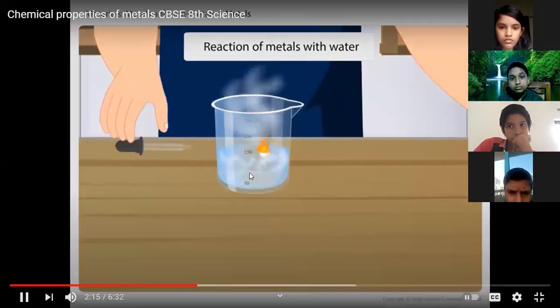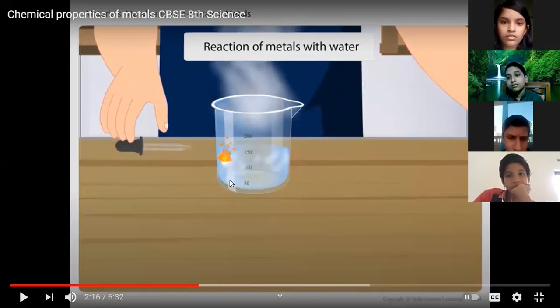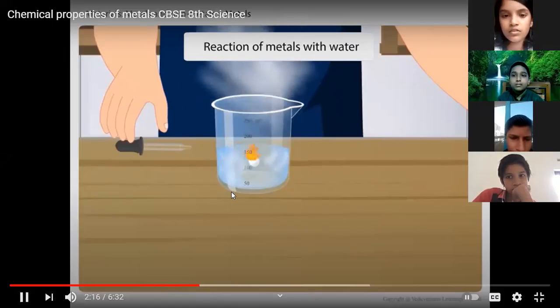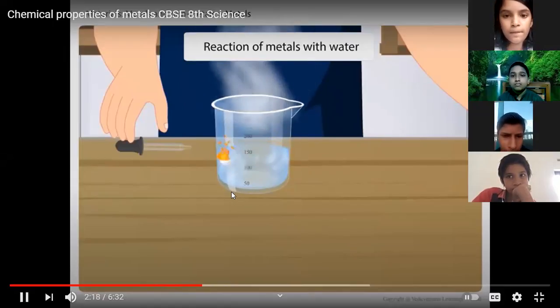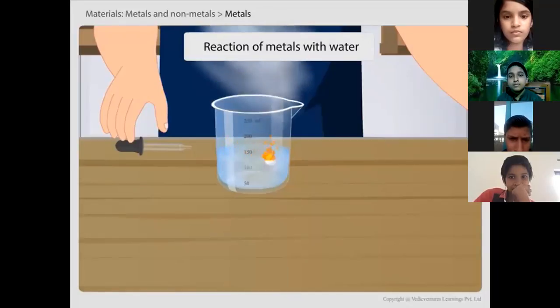It will burn. You will observe that. Did you see any substance that burns in water? No. But sodium is such a substance. When we put a single piece of sodium in water, it will burn. You can see it in the laboratories. Sodium reacts vigorously with water. Note: during observation, keep away from the beaker.